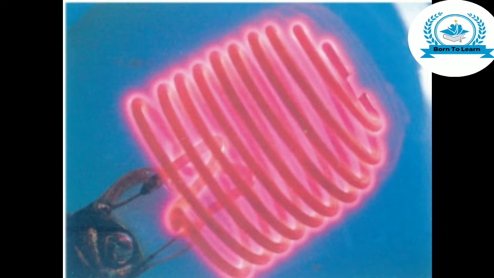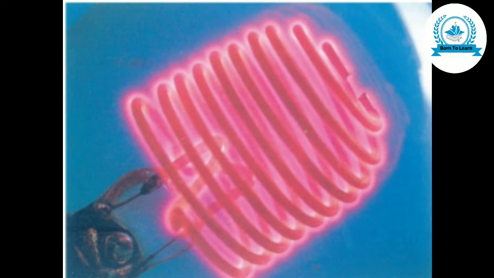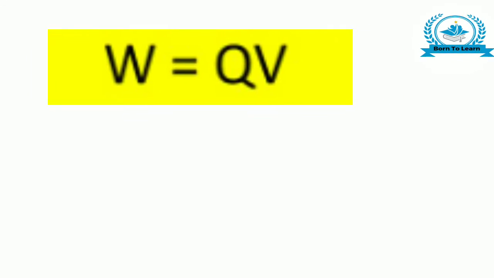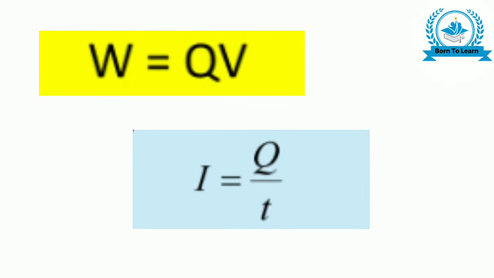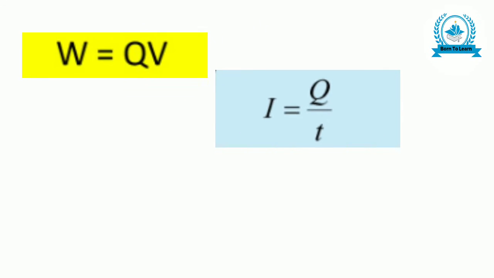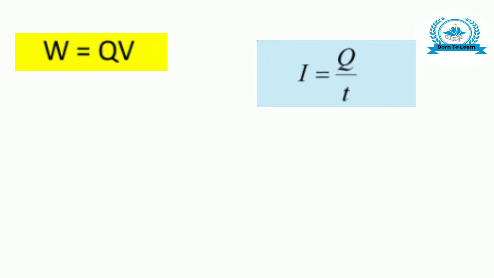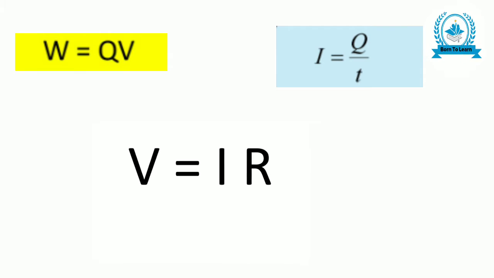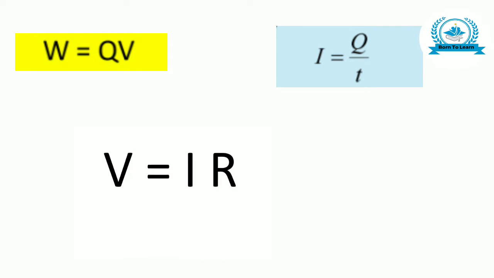Now, when an electric charge Q moves against a potential difference V, the amount of work done is given by W = Q × V. From the definition of current, we know that current I = Q/t. So Q = I × t. And from Ohm's law, we have V/I = R, or potential difference V = I × R.